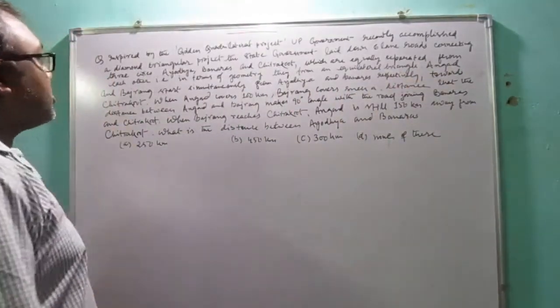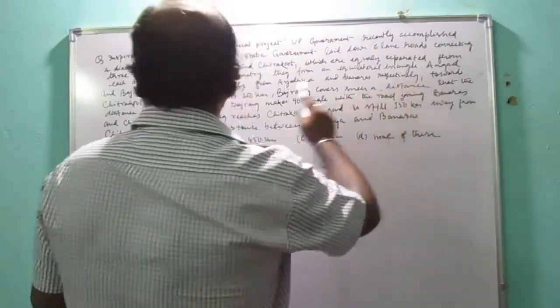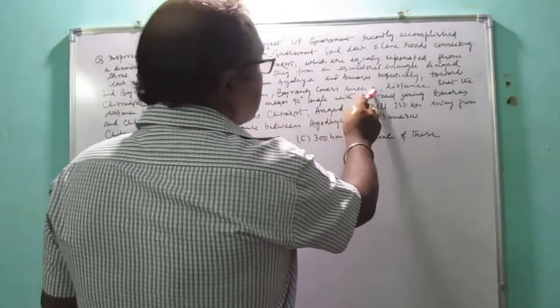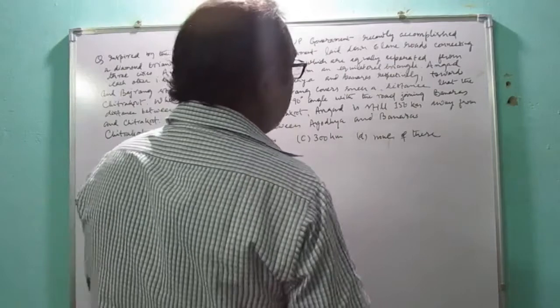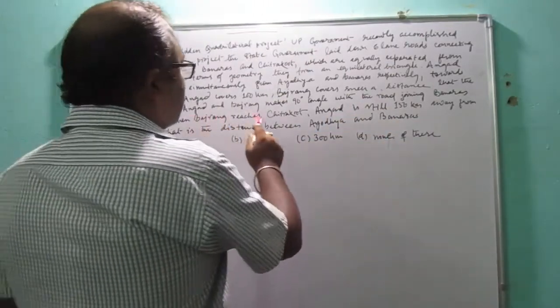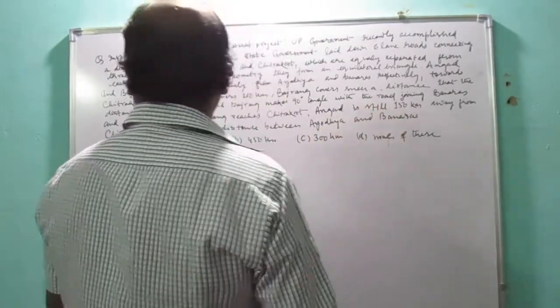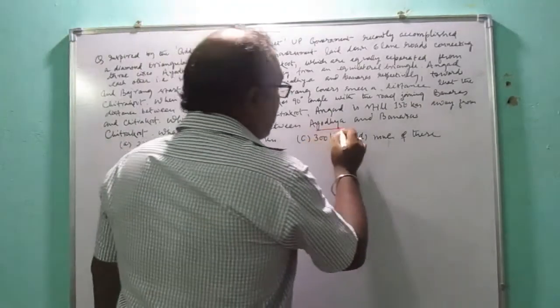Angad and Bajrang start simultaneously from Ayodhya and Banaras respectively towards Chitrakoot. When Angad covers 100 km, Bajrang covers such a distance that the distance between Angad and Bajrang makes a 90-degree angle with the road joining Banaras and Chitrakoot. When Bajrang reaches Chitrakoot, Angad is still 150 km away from Chitrakoot. What is the distance between Ayodhya and Banaras?